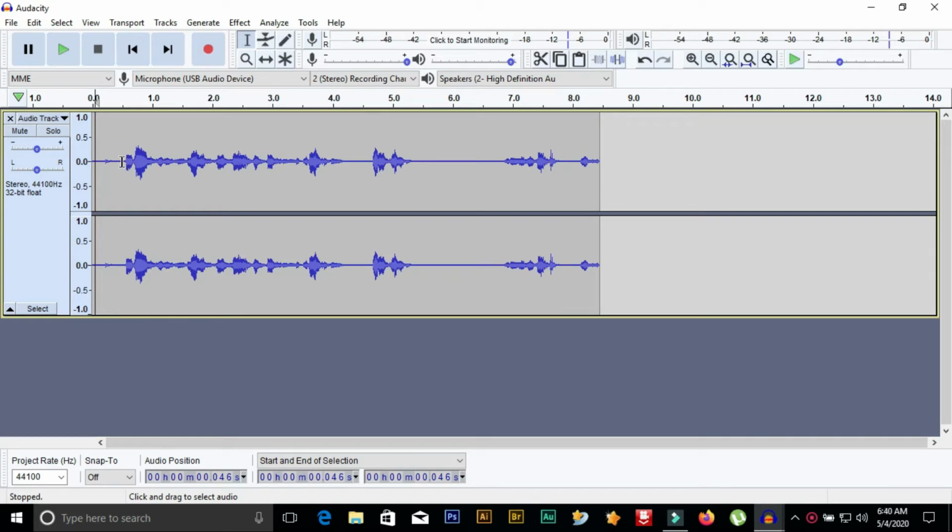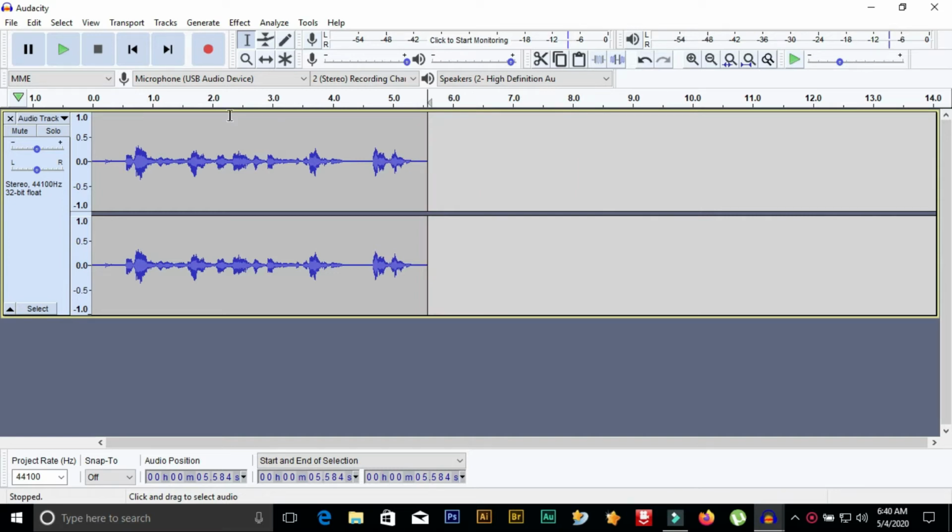So as you can see, the audio has already been recorded and it has come out well. So we'll just click over here. This is the selection tool. If you want to select a particular part of the audio, like over here, where there is just excess audio, we'll just click over here and drag it all the way here. The different color is the selected place. If you want to delete it, press the delete key and the audio is deleted.